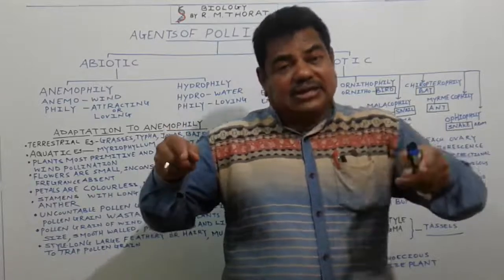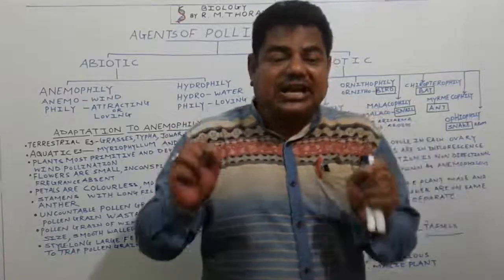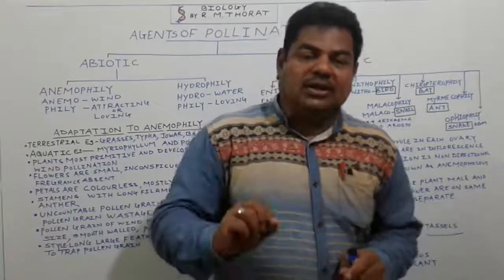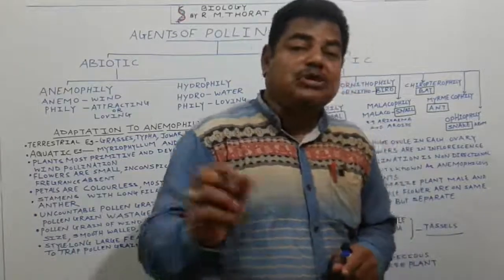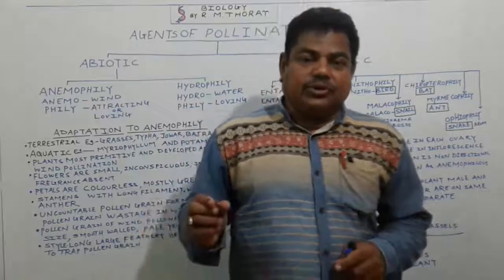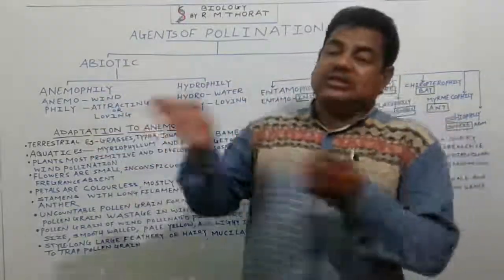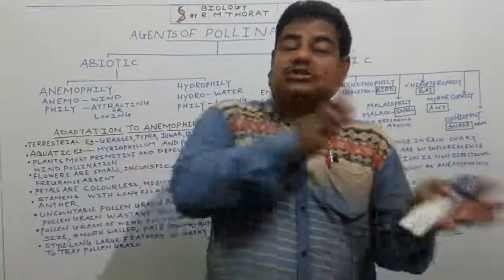These gametes are stationary in nature. This means these gametes are non-motile, they do not move from one place to another, due to which there is a need of these agencies to transfer the pollen grains from one flower to another.